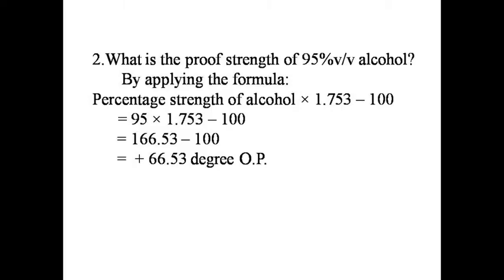It equals 95 multiplied by 1.753 minus 100 equals 166.53 minus 100 equals plus 66.53 degree, means it is 66.53 degree over proof, means 95% volume by volume alcohol is equal to 66.53 degree over proof.